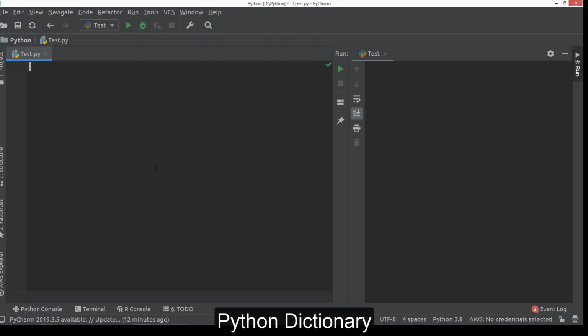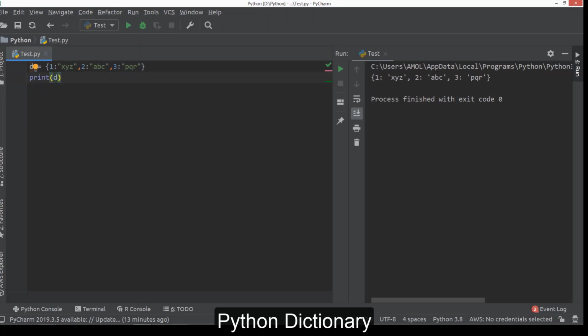We'll check now how we can create dictionary objects. So see, this is how we can create dictionary objects with key value pairs. Here these 1, 2 are nothing but keys, and the strings we are writing in double quotes will act as values. We have created key value pairs. D will be considered as a dictionary of this collection. You see, this is the dictionary collection.